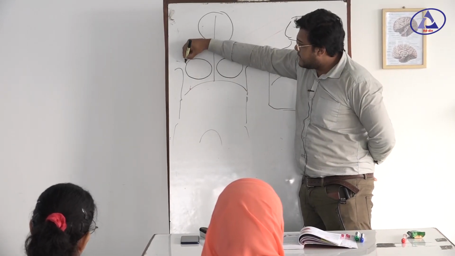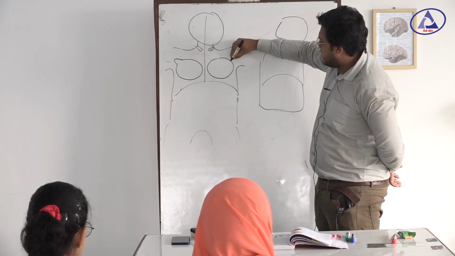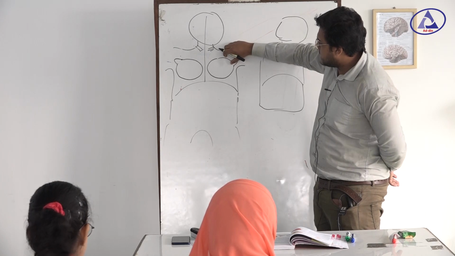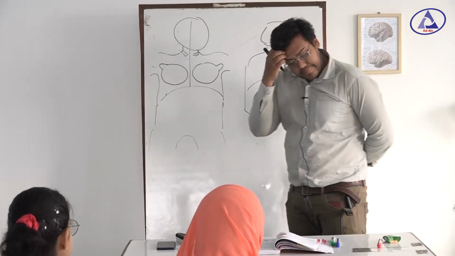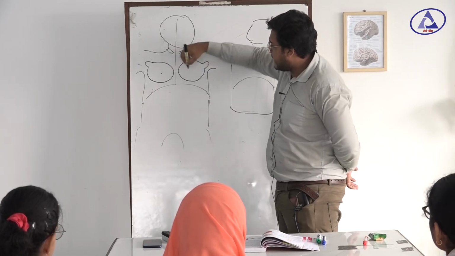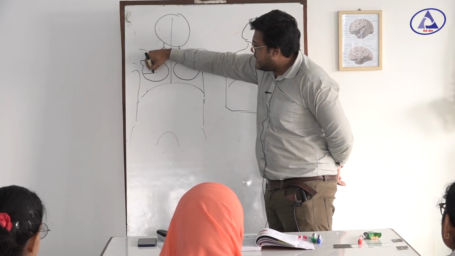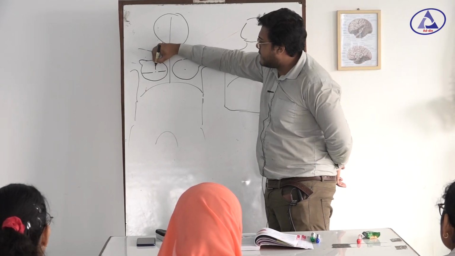In the female there is a tail of the breast. This is called breast tail. It is found in the axilla. Then the point is, in the center of the breast we divide it into four quadrants.